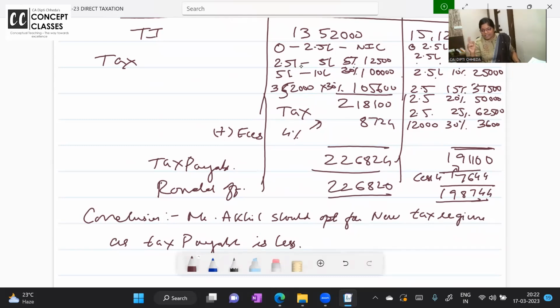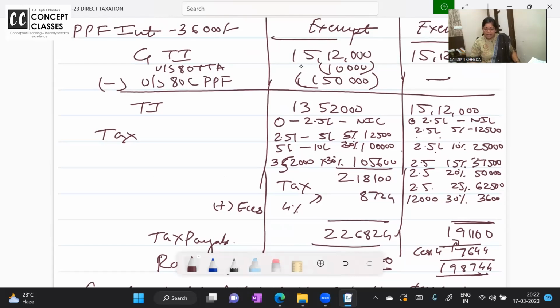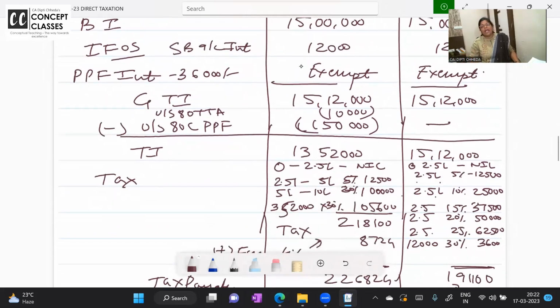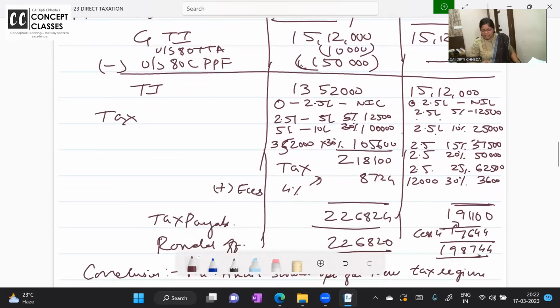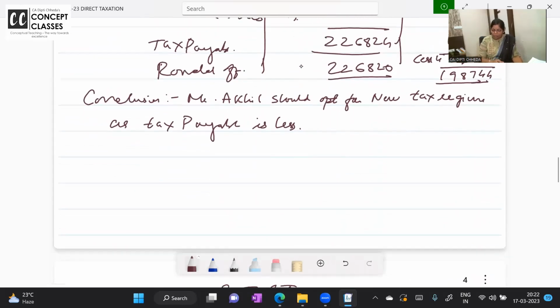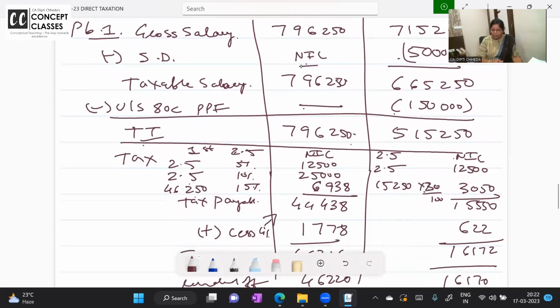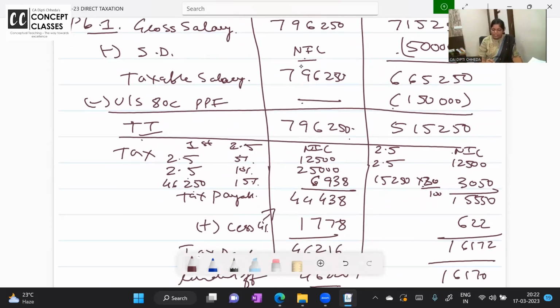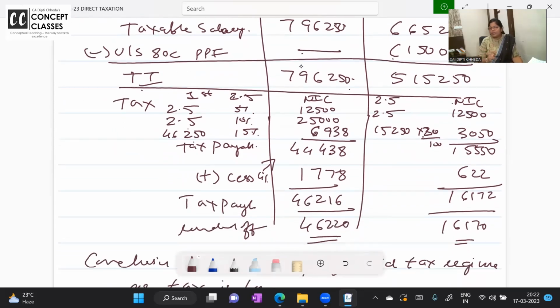So higher tax walon ko, if you are in the higher tax rate and many deductions are not there, so new tax regime is beneficial because the tax rates are low. No one is going to ask you this in exam, just giving a comparison. And if you want to claim all the benefits like this fellow wants to do, standard deduction, HRA and all, and his income is also low, better go for the old one.